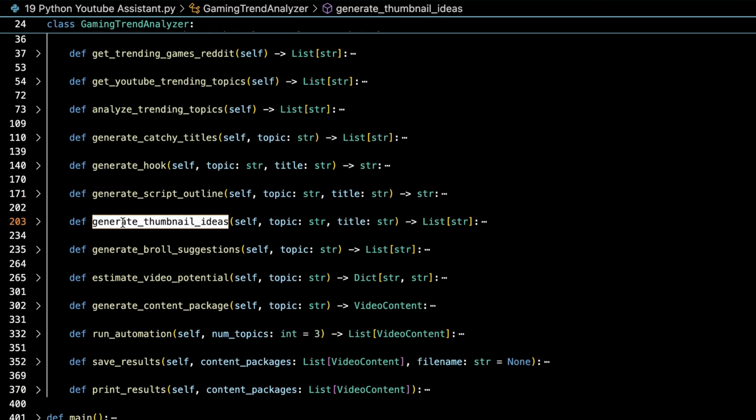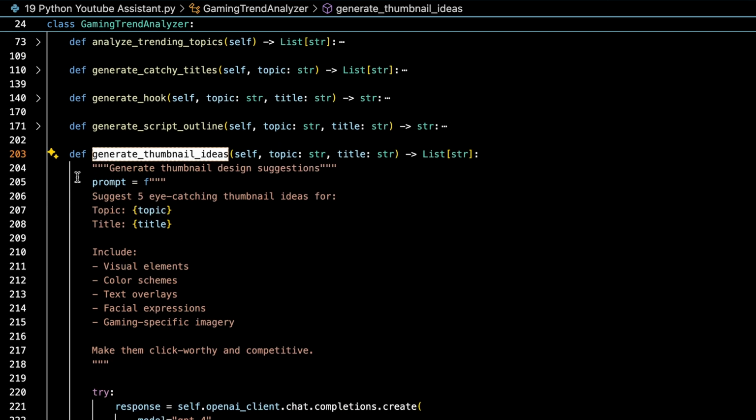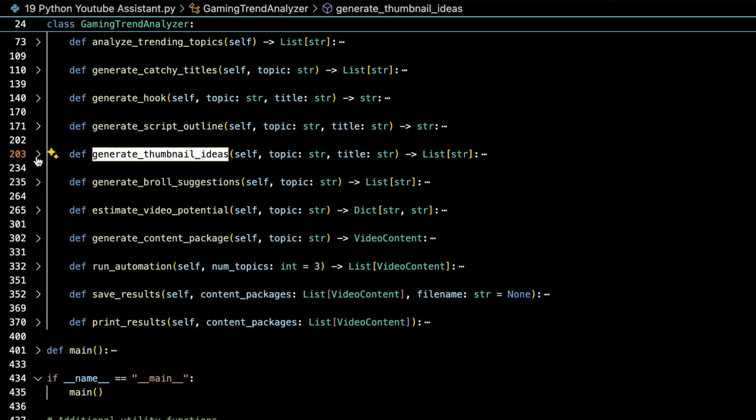Then we have generate thumbnail ideas. Basically you will have to create your own thumbnails, but it will give you an idea of what to actually make, right? Obviously it will give you suggestions for colors and high contrast, as well as some curiosity-engaging elements like question marks, some kind of hook, or a celebrity face, a shocked face, a reaction. You are making reactionary content, so obviously you will do better with more clickbaity thumbnails.